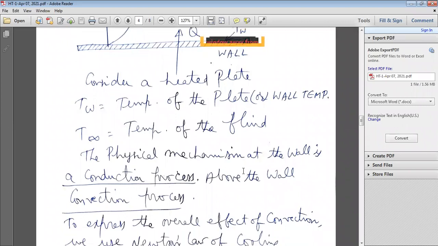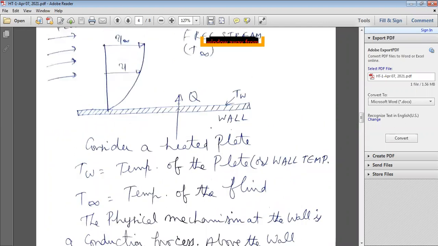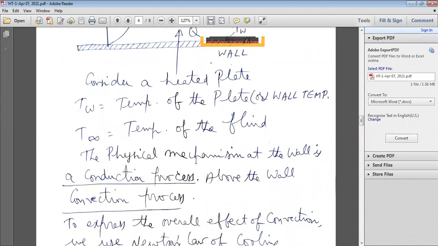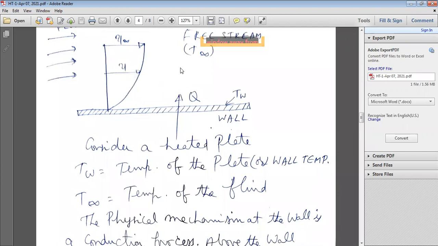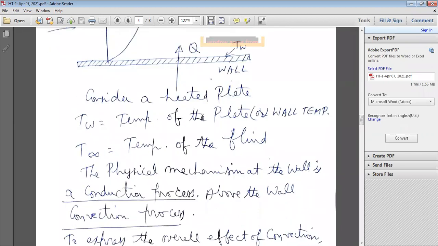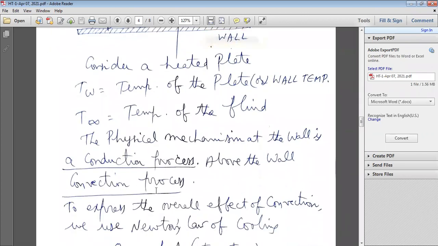The physical mechanism at the wall of the plate is a conduction process. Within the plate material, heat is transferred through conduction, for example from the hot part to this part. And above the wall, the heat transfer mode is convection.